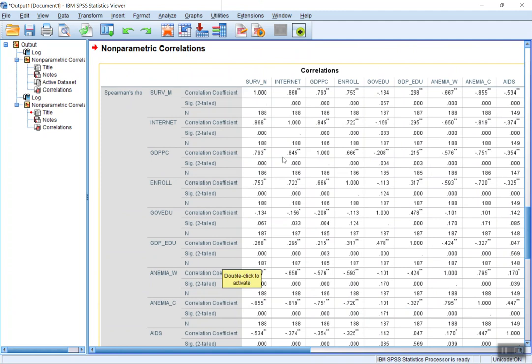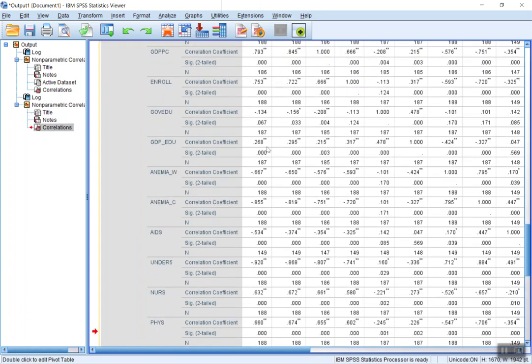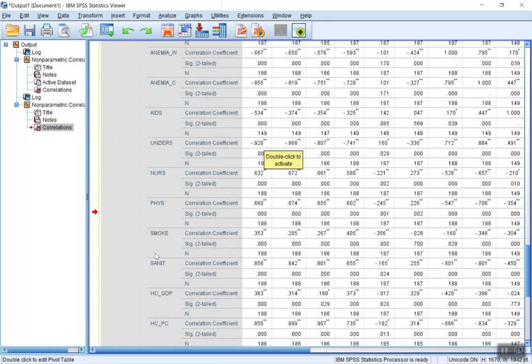And as you can see, almost everything's significant, or much of this is significant. Internet percentage, very high correlation, same with GDP per capita. School enrollment, low for GDP spent on education and government spending on education, pretty high for female anemia, even higher for childhood anemia.